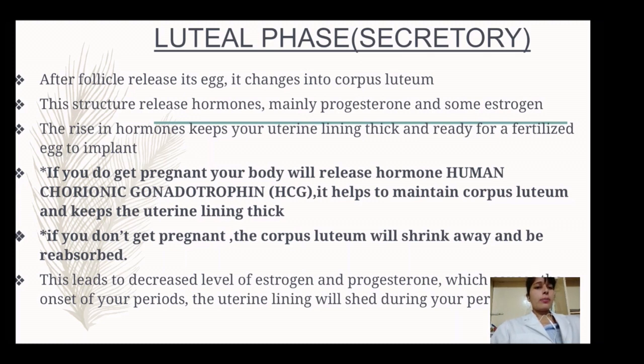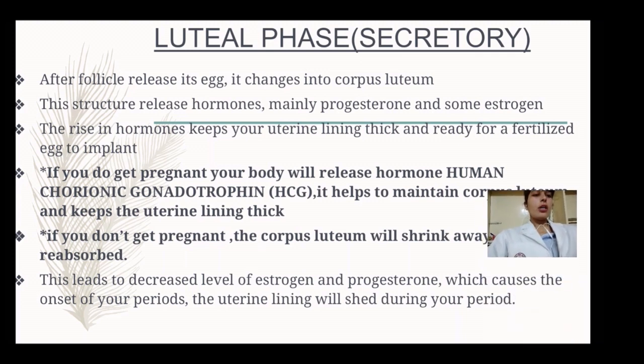And if you don't get pregnant, the corpus luteum will shrink away and it will be reabsorbed. So there will be no need of corpus luteum, and if there is no corpus luteum, there will be no secretion of HCG hormone. This will lead to decreased levels of estrogen and progesterone.